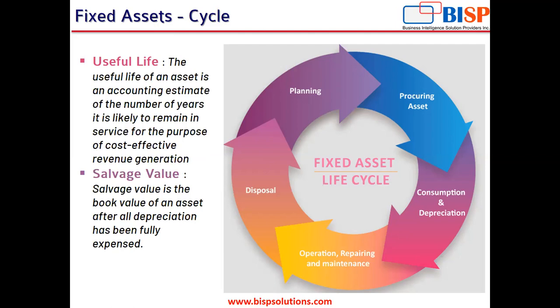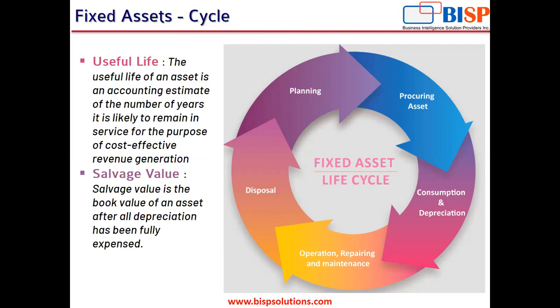Consumed, that is, it is used for the purpose of generating income, and is depreciated over the useful life of the asset. Useful life and salvage value are two things that come up when depreciation of an asset comes into the picture. Useful life of an asset is an accounting estimate of the number of years the asset is likely to remain in service for the purpose of cost-effective revenue generation.